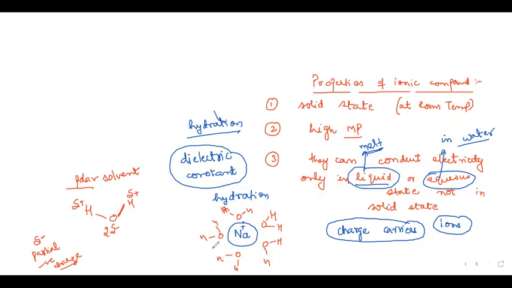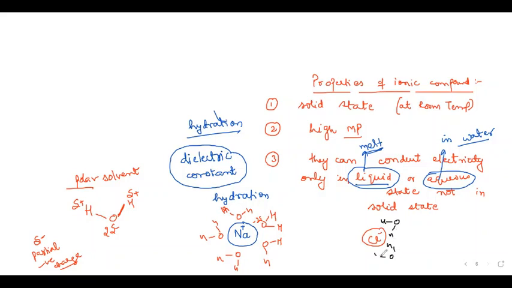Now water surrounds Na plus through its oxygen end, because oxygen is negative and Na is positive. The chloride ions are also surrounded by water, but through the hydrogen end. This is called the hydration process.